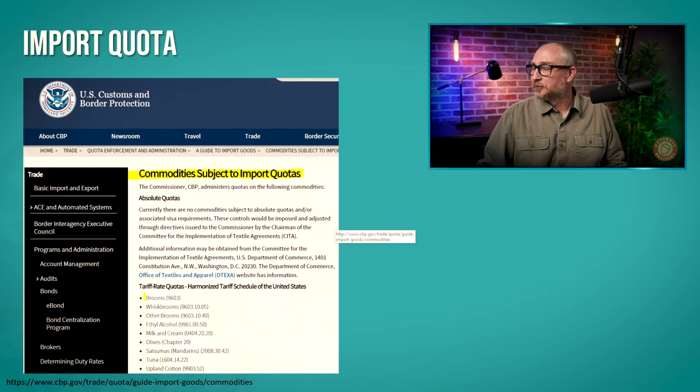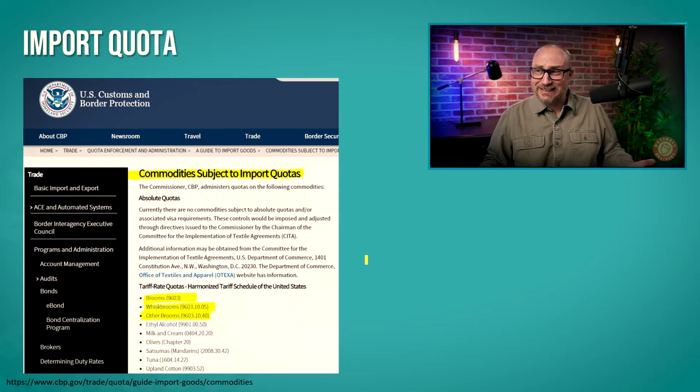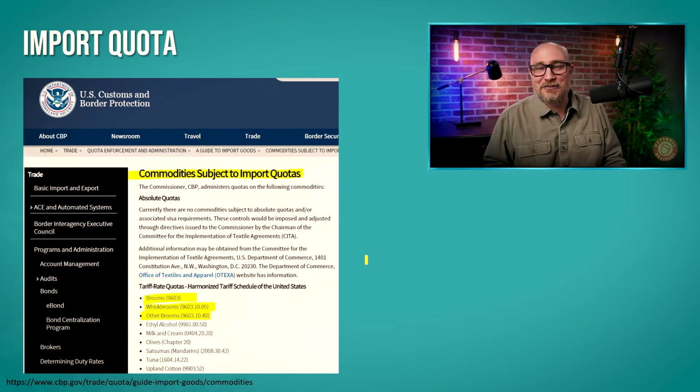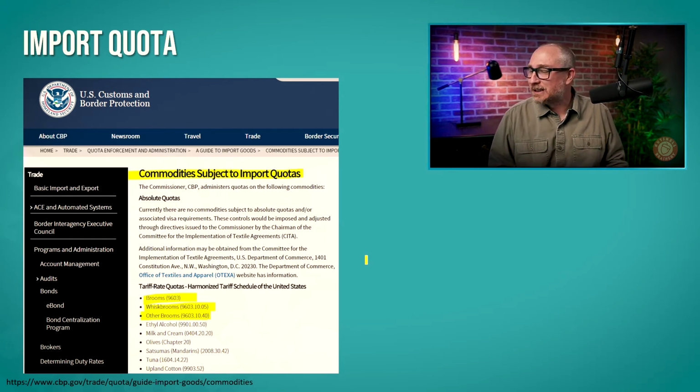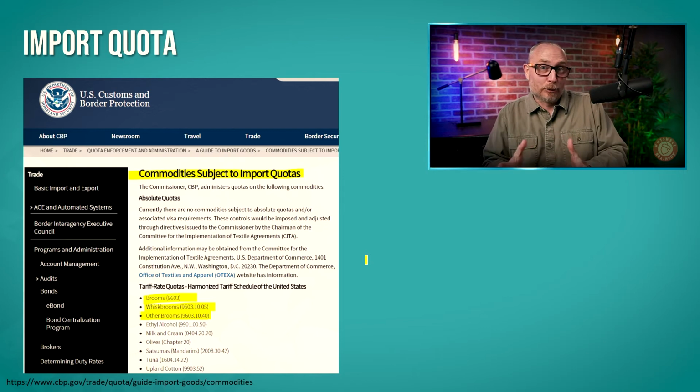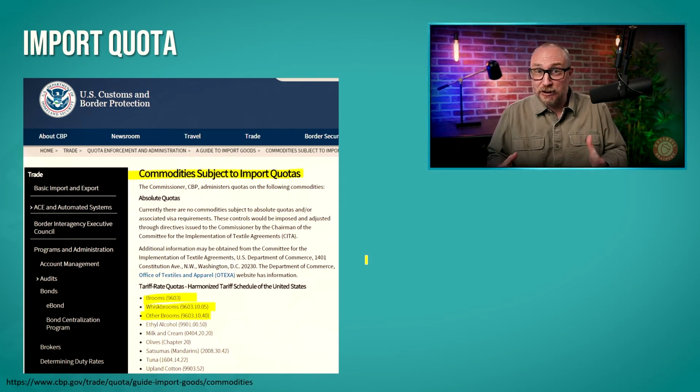Brooms, whisk brooms, other brooms. The heck? What is going on with brooms? Okay, well, you can do your own investigation into that if you're curious. But yeah, there's a lot of quotas on things like brooms, broom handles, whisk brooms, and so forth.